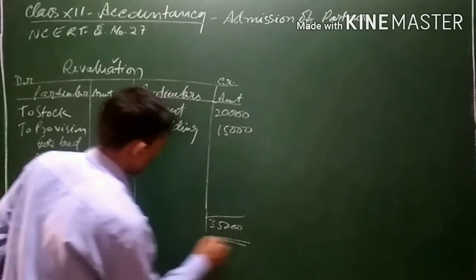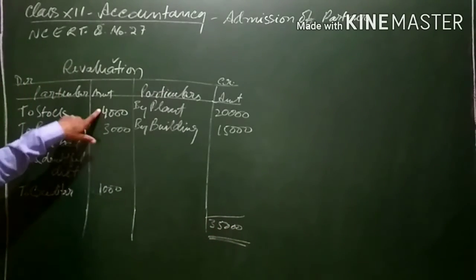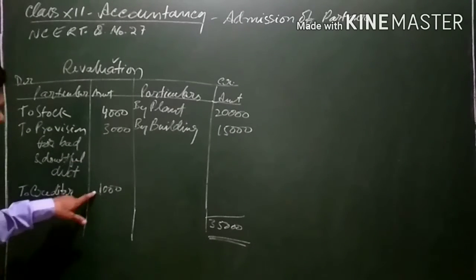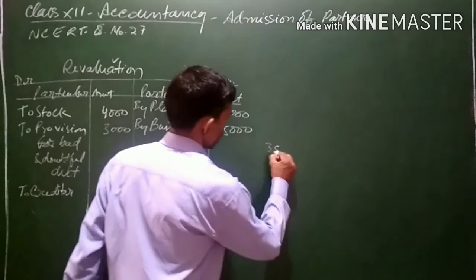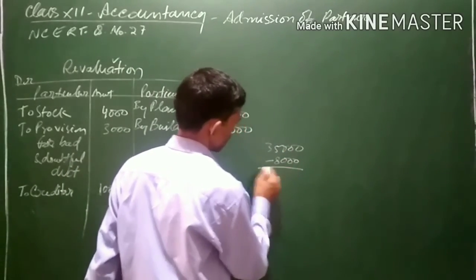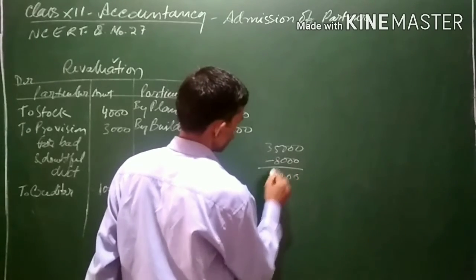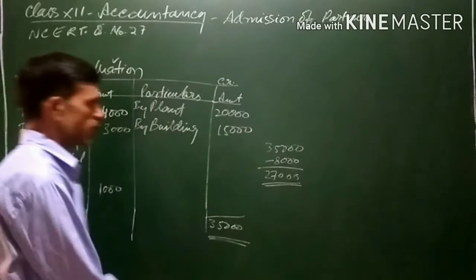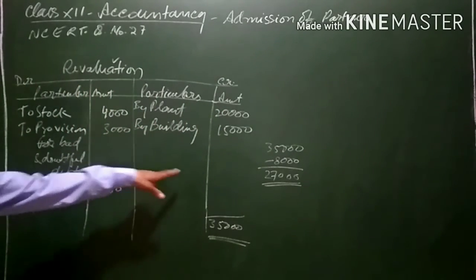35,000. Total of debit side is 4,000 plus 1,000 plus 8,000. So our gain is 35,000. Loss on the debit side is 8,000. So it comes to 27,000. This 27,000 is a gain for us.